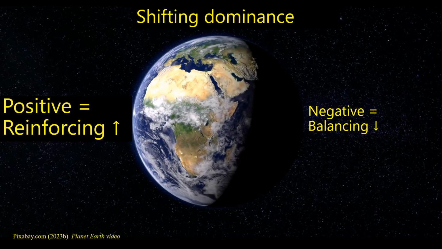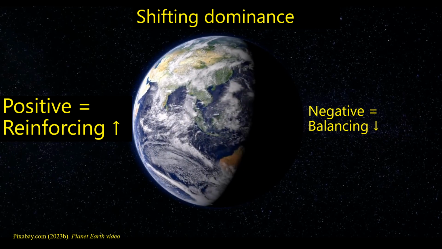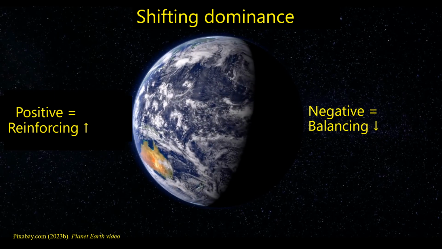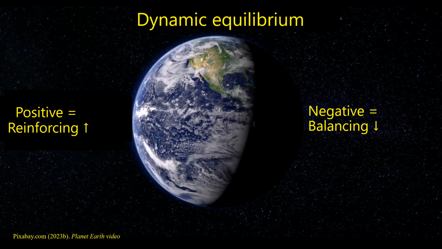The climate on planet Earth is made up of complex and interconnected systems, which for most of the Holocene, the last 11,000 years, have been carefully balanced. In this regard, they're said to have dynamic equilibrium, a stable state.